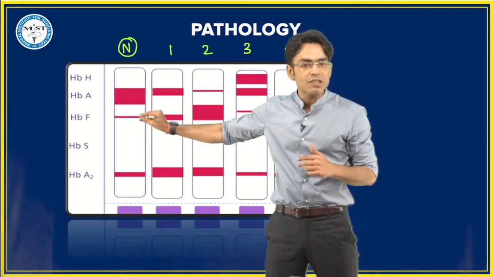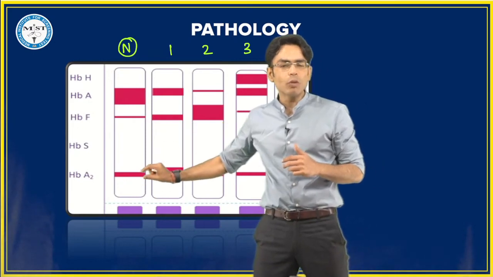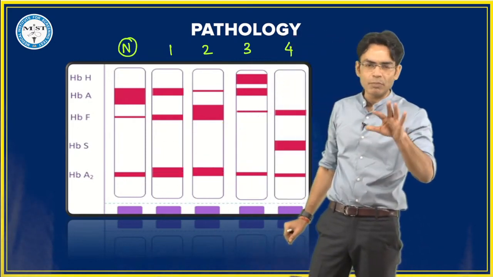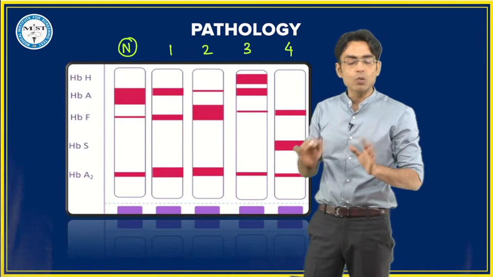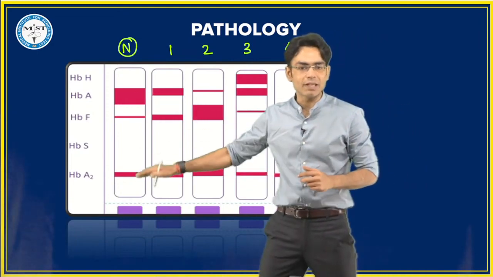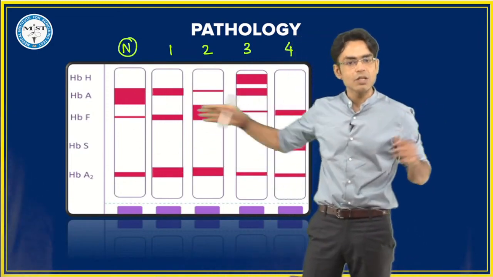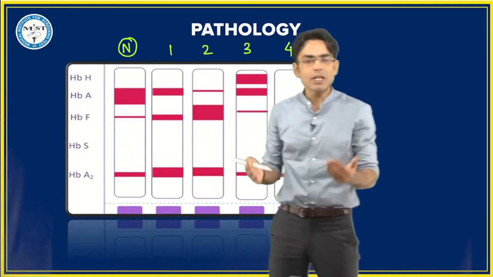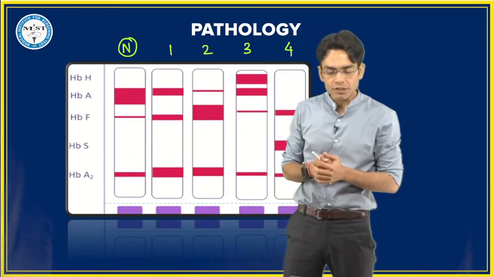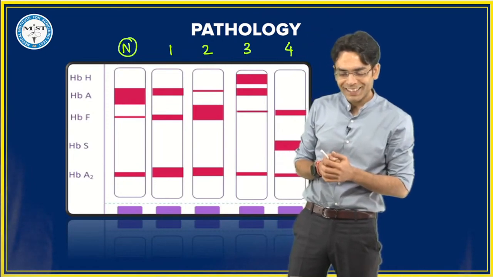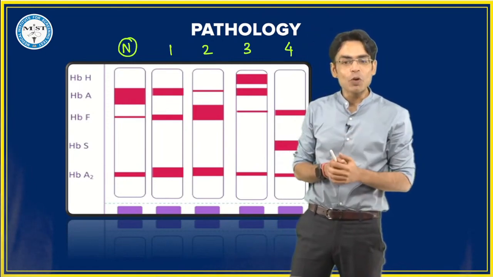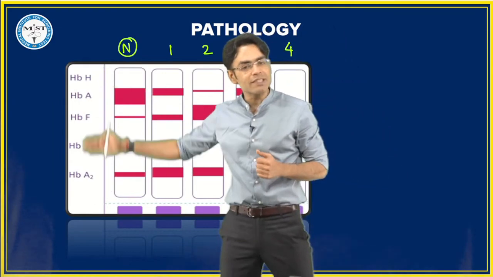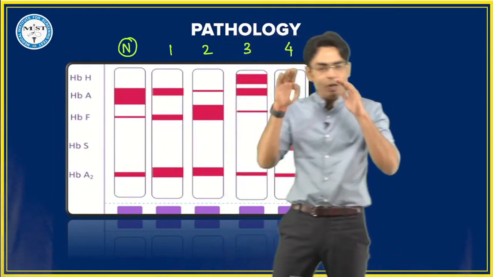You see the thinnest line is hemoglobin F, and hemoglobin A2 is approximately less than 3.5, around that. So you can see the difference, right? Maximum is hemoglobin A in us. So it's an adult, a normal adult. Whenever you are using a hemoglobin electrophoresis plate, this is the way in which the hemoglobins will be deposited.